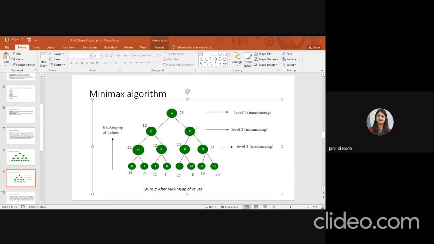Now I give the second example, so you have to find the value for it. Does everyone understand? Does anyone have a problem? Then ask your question.